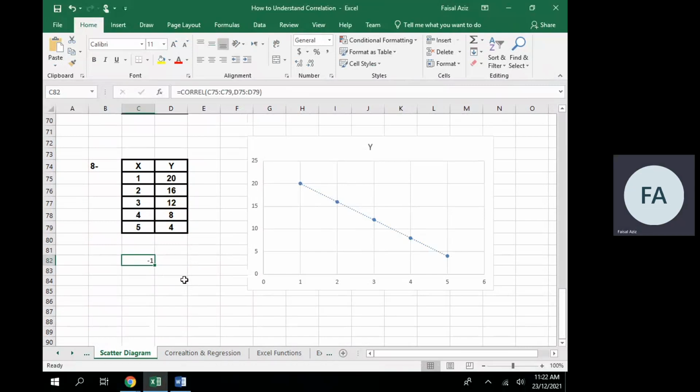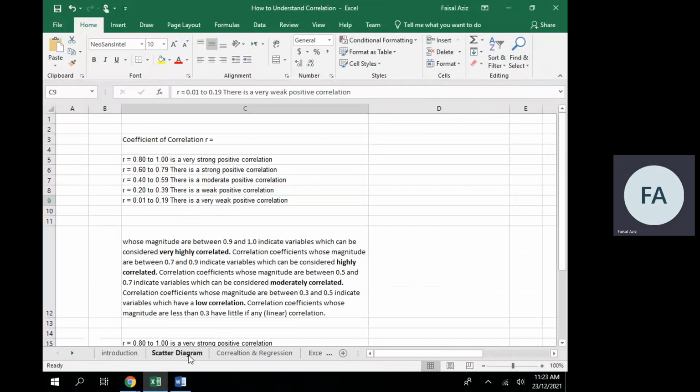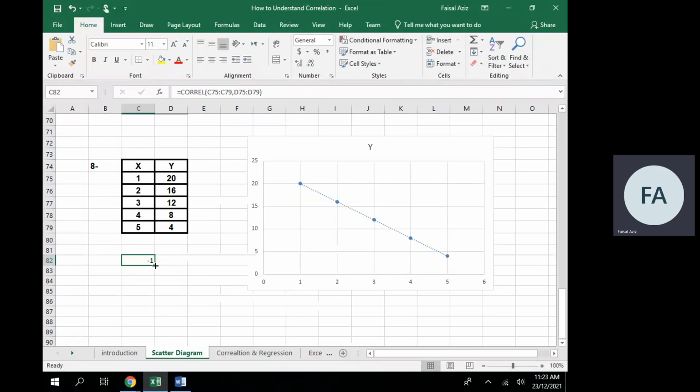It comes -1. So as I've shown you here in the interpretation screen, you see if it is 0.8 to 1, this interpretation is about positive correlation, but as I said, correlation will be between -1 to 1. So in our example, the correlation is exactly -1. It is exactly -1, so it is negatively correlated.